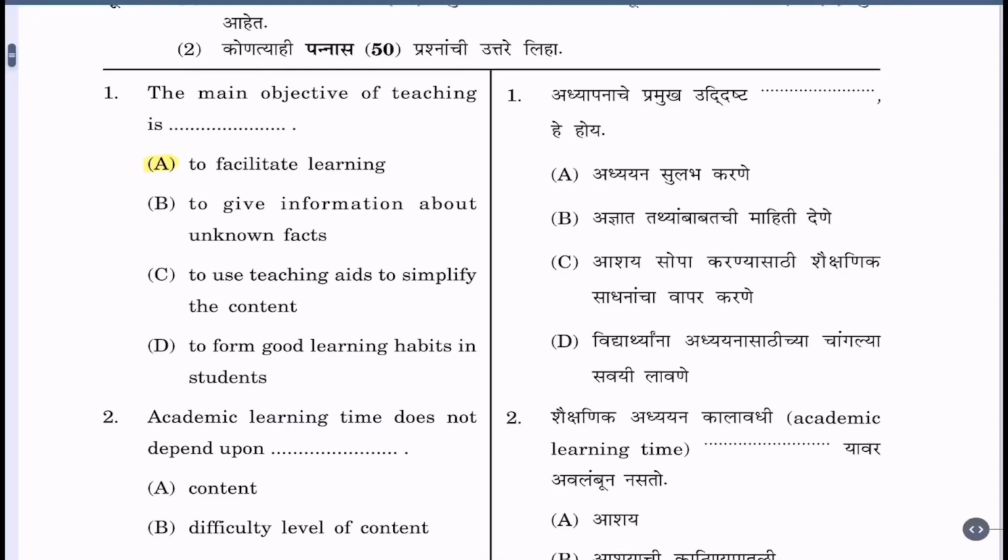Question 1. The main objective of teaching is: A. To facilitate learning, B. To give information about unknown facts, C. To use teaching aids to simplify the content, D. To form good learning habits in students. Correct option is option A. To facilitate learning.